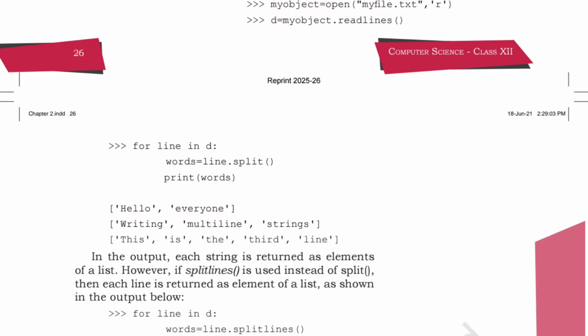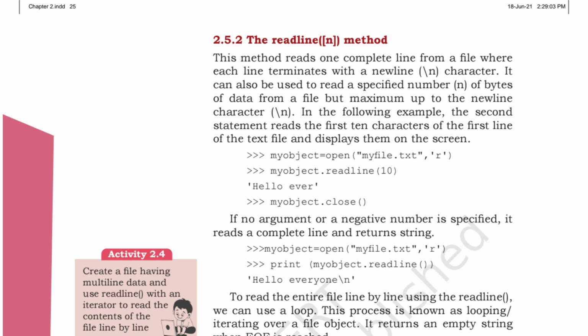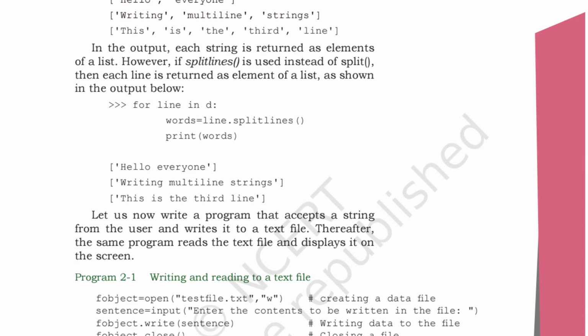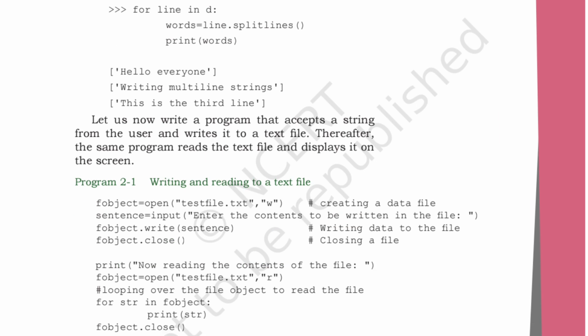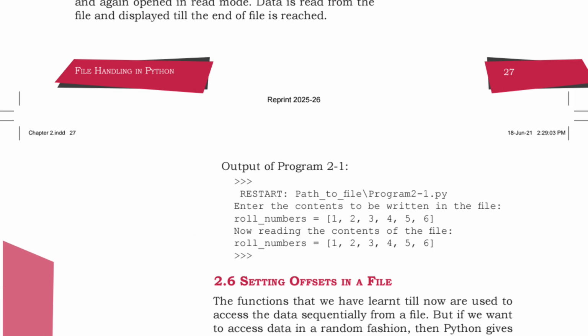If you are writing something, you can use w and again print something. If you are using write, then you have to take some input and again you have to write something. Then this is the answer.